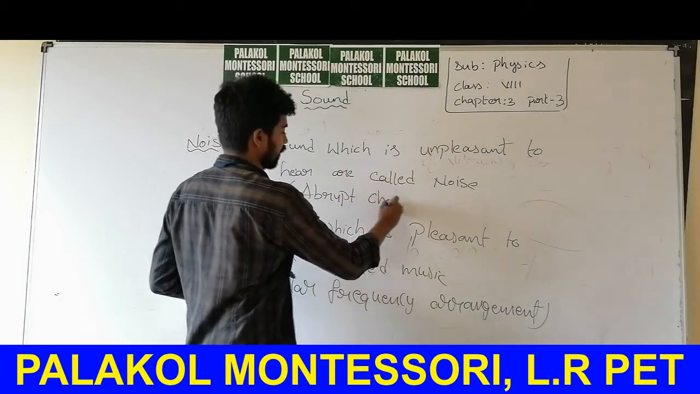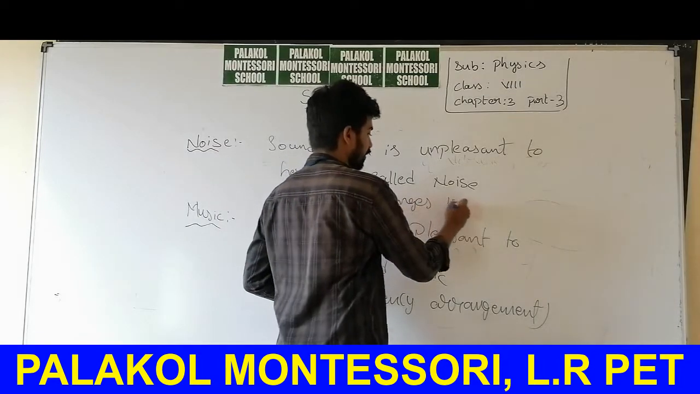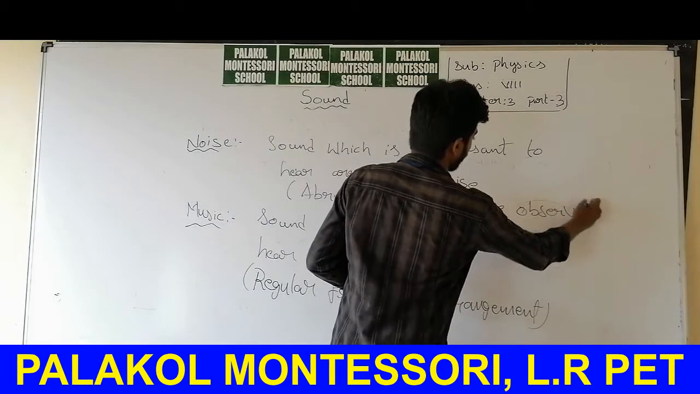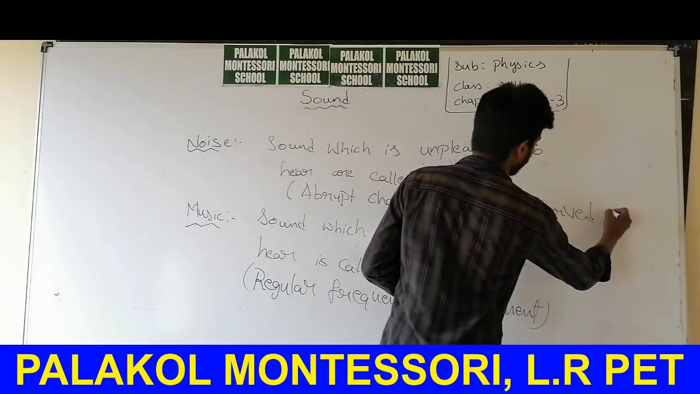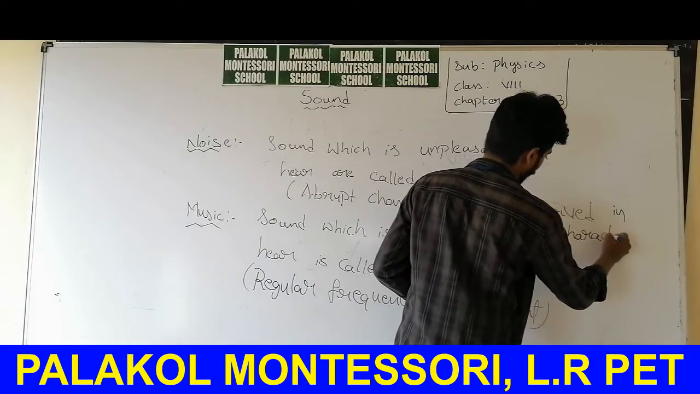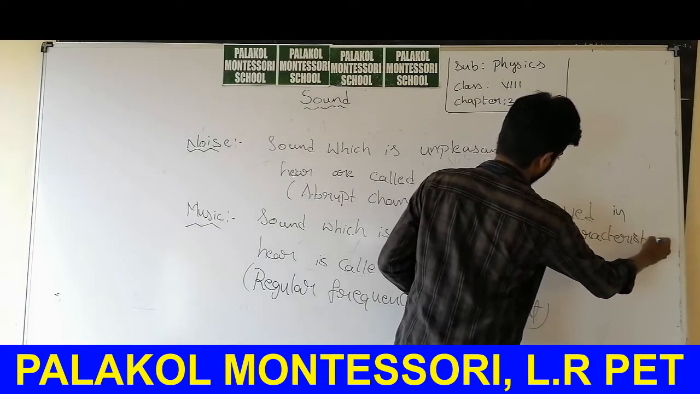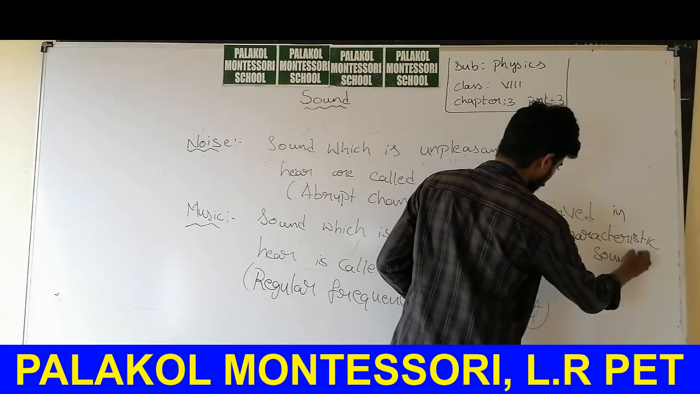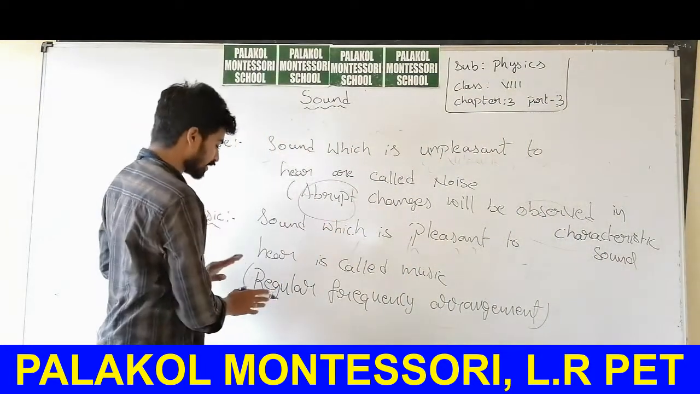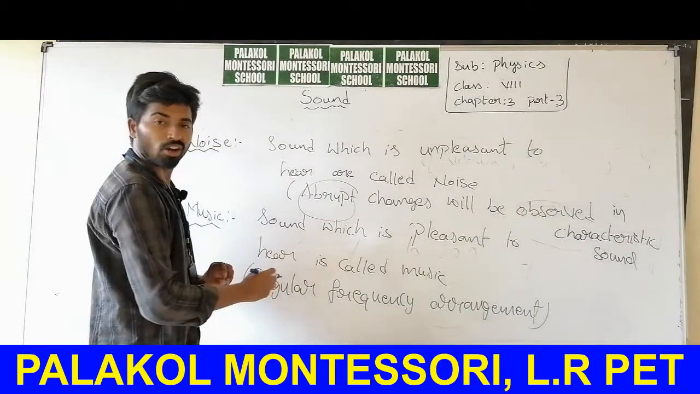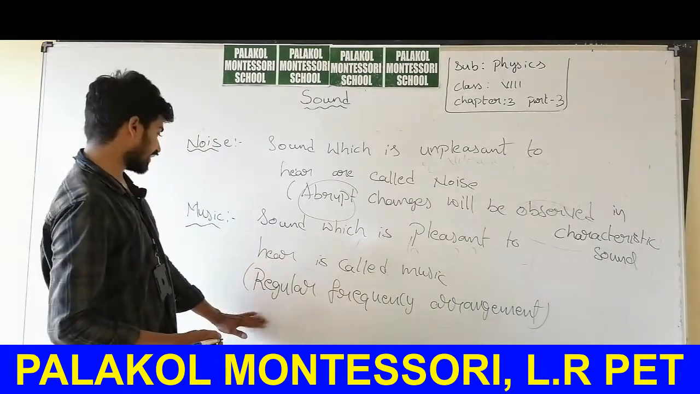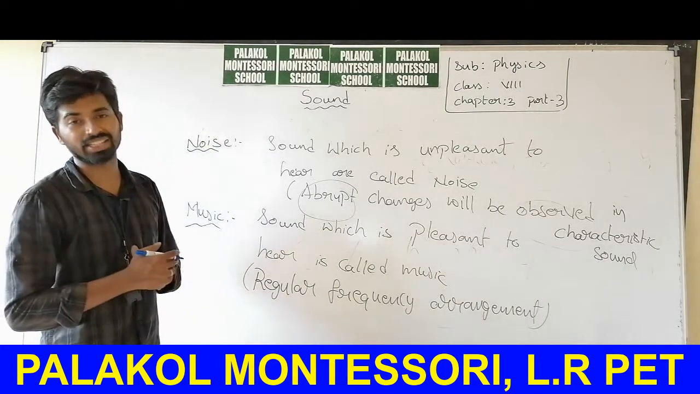Abrupt changes will be observed in the characteristics of sound. In the case of music, we cannot observe sudden changes. Abrupt means sudden. In music there is a slow increase in an orderly arranged manner, so the characteristics of the sound in music are orderly arranged.